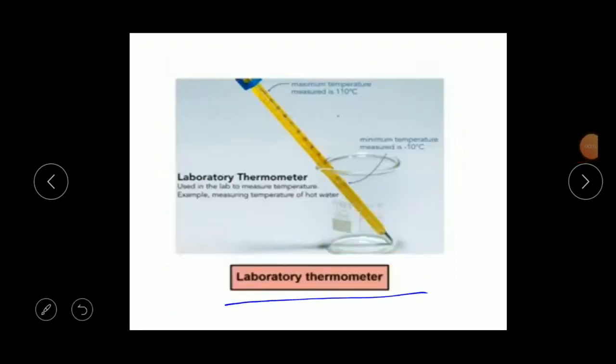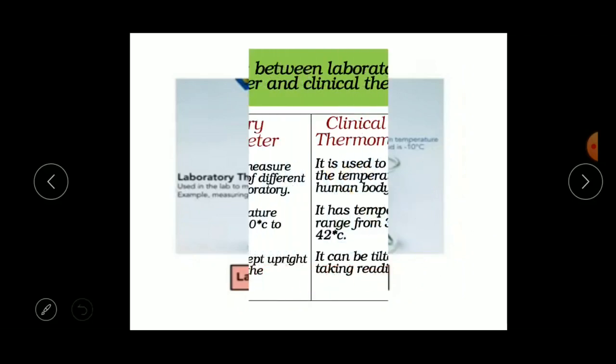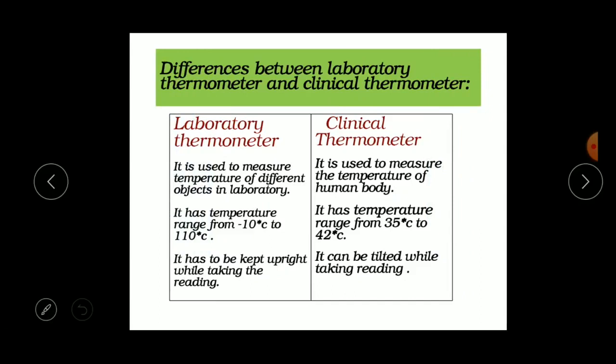One more is the laboratory thermometer. The laboratory thermometer is used in the lab to measure the temperature of hot water or milk or certain chemicals, and its range is from minus 10 degree Celsius to 110 degree Celsius. So what is the range of the laboratory thermometer? It is minus 10 degrees Celsius to 110 degree Celsius. Understood children?